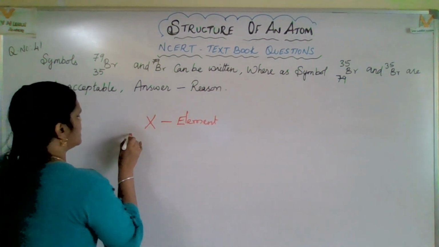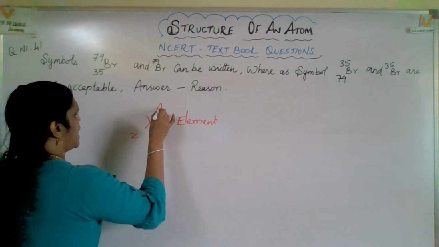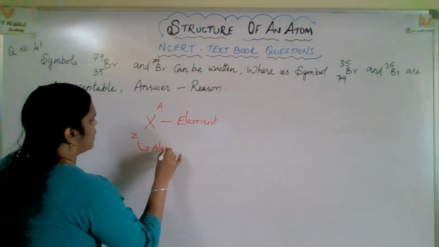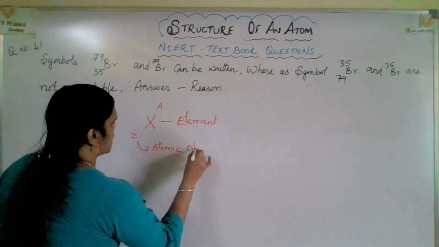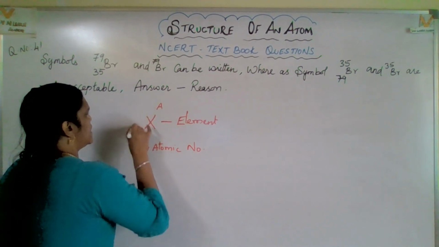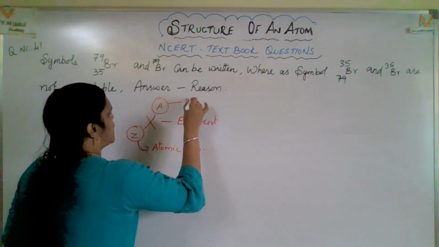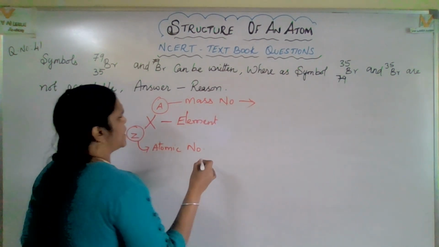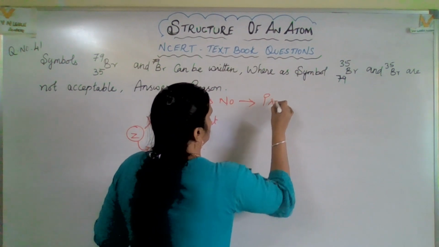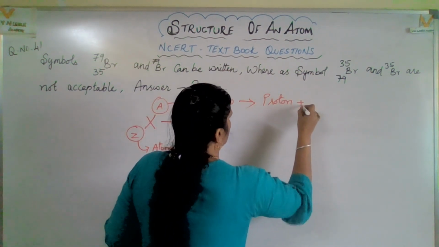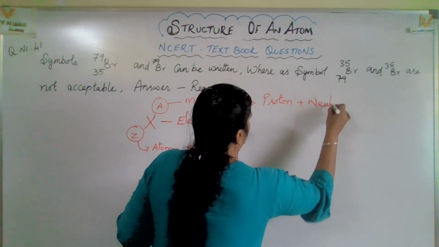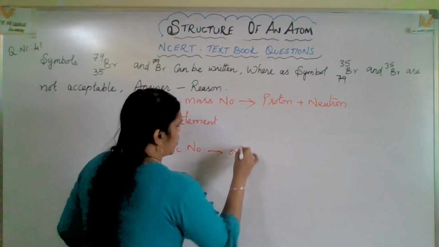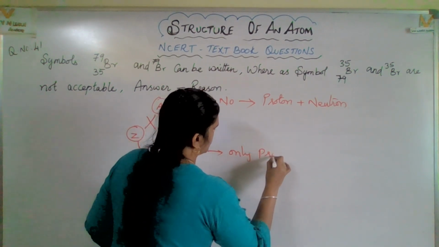Here Z is mentioned and here A is mentioned. Z is the atomic number, and A is the mass number. Mass number means protons plus neutrons, but atomic number means only protons.